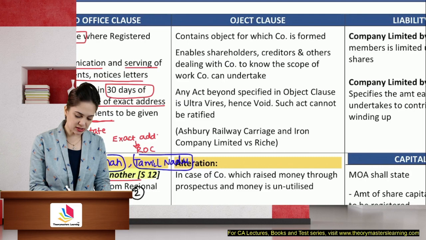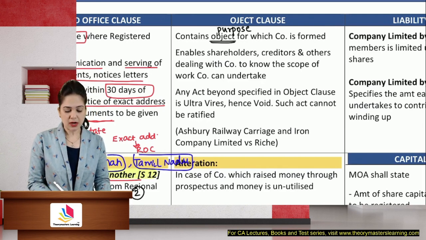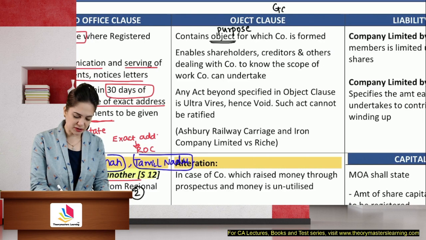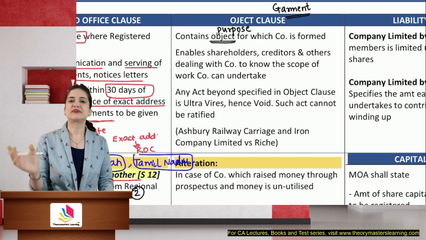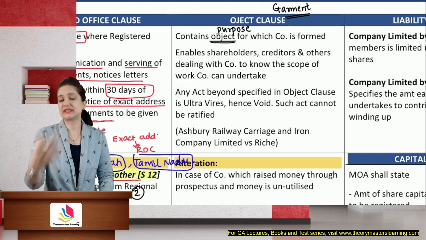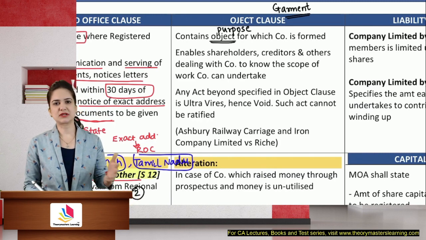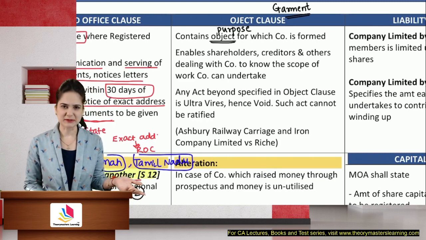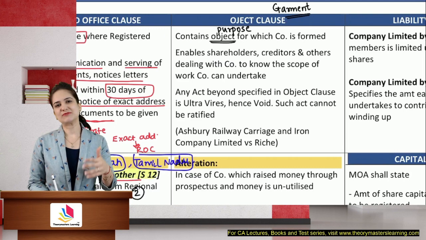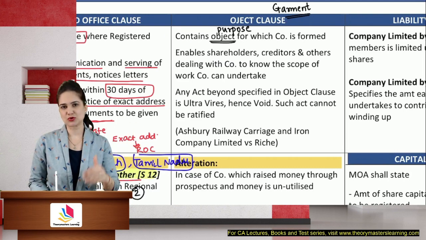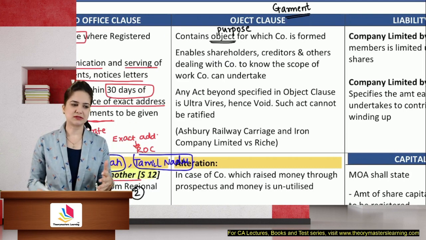The object clause will state the purpose, the objects for which the company is formed. So it will mention the purpose for which the company is formed. Now, my company is a garment manufacturing company. I can manufacture only garments. So someone who is investing in this company will be aware of the risks of investing in the company. Now, we know that garments enjoy a certain amount of risk. If there is risk, there is return. So what is the risk? That, you know, someone may come supplying a cheaper source of the same fabric, or there may not be any